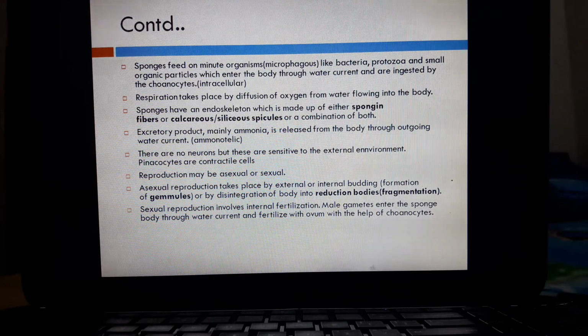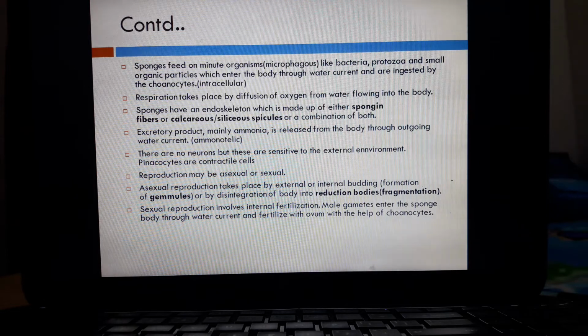The excretory product in case of sponges is mainly ammonia, which is released from the body through the outgoing water current. There are no special excretory organs for excretion in poriferans. Excretion generally takes place through the general body surface.